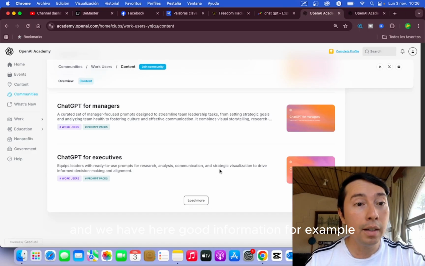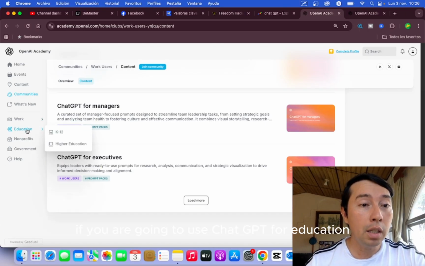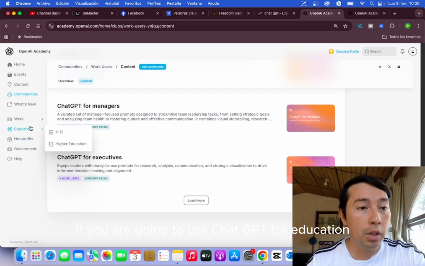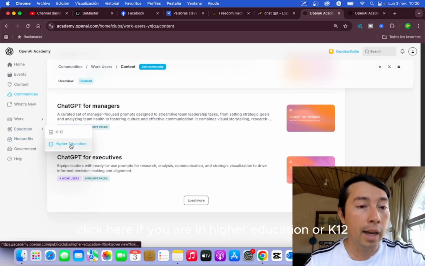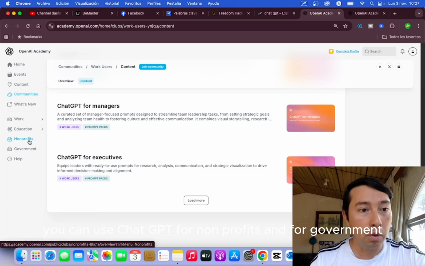And we have here good information. For example, if you're going to use ChatGPT for education, click here. If you are in higher education or K-12, you can click here as well. You can use ChatGPT for non-profits and for government.